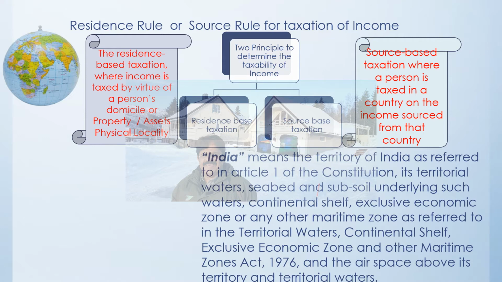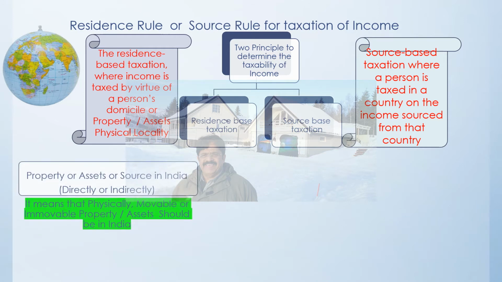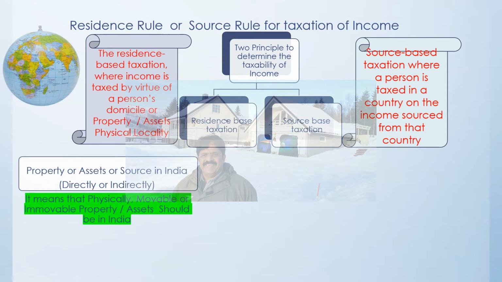So on these two bases, the taxation is applicable, and we are going to concentrate on the taxation here in India. So first, a property or the asset or the source here in India, directly or indirectly. It means that it is a physically movable or immovable property. If it is located here in India, then it will be taxable as a regular income,